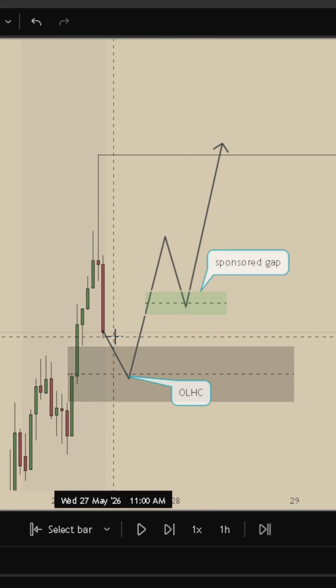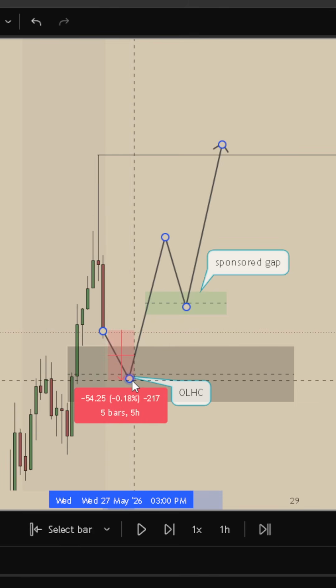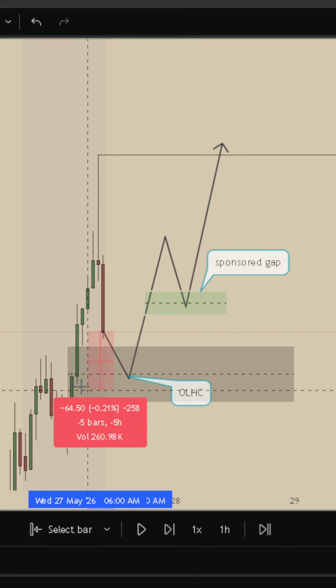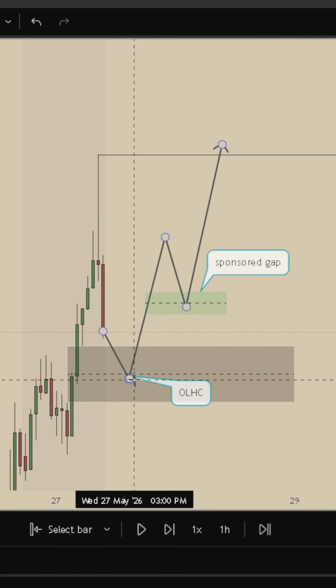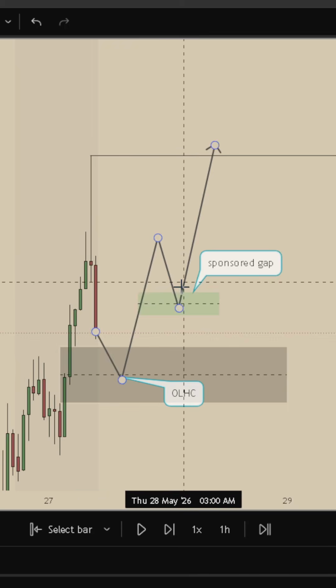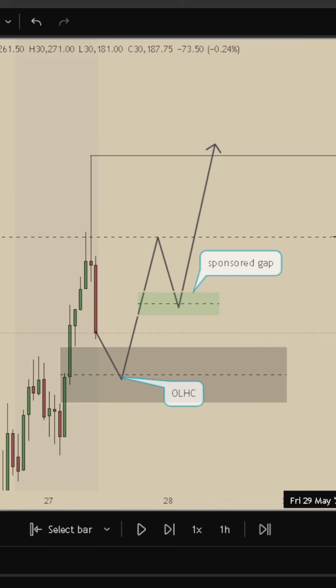Scenario 1 was at market open, NQ got an open low, high close type of play, where we open lower, we end up holding these two hourly imbalances, we end up moving up, opening a sponsored gap on the higher time frame, and we end up taking a trade towards the all-time high.